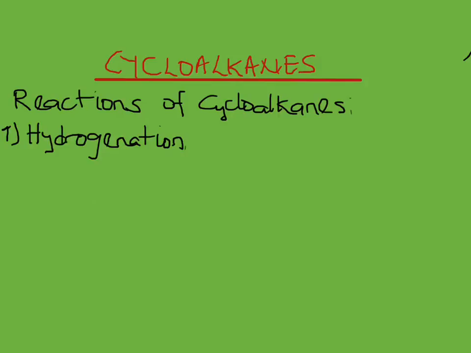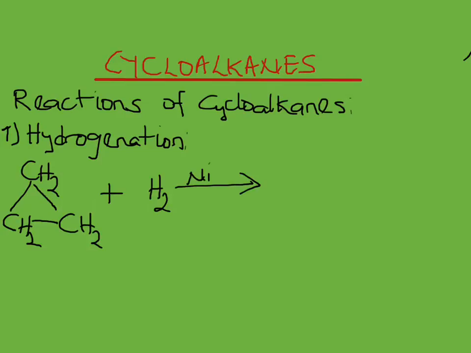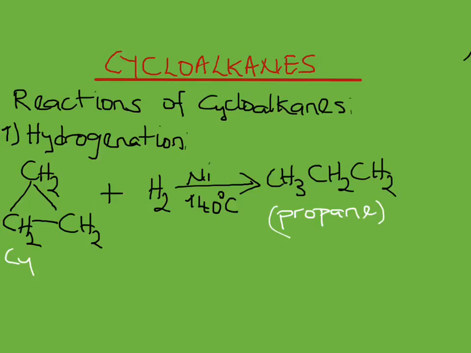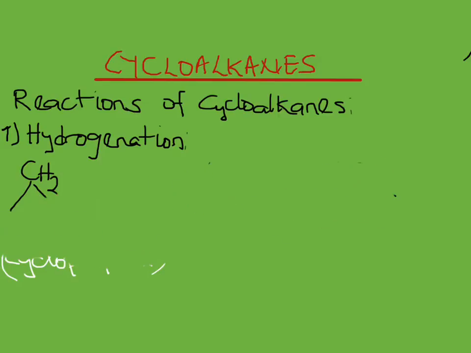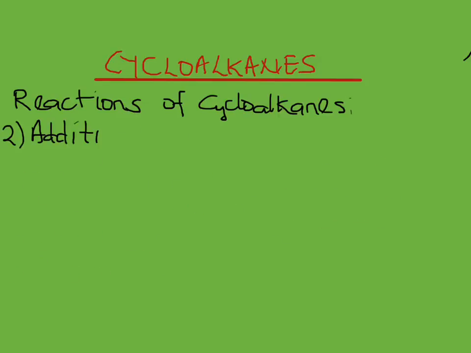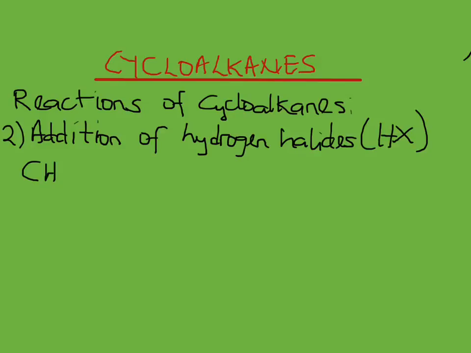The first reaction there is hydrogenation. That is addition of hydrogen. You see, cyclopropane reacting with hydrogen in the presence of nickel catalyst at 140 degrees Celsius is going to give us propane. The next reaction there is addition of hydrogen halides.